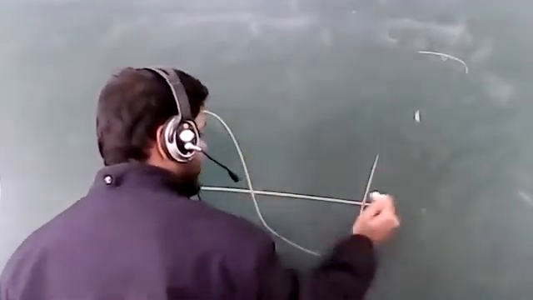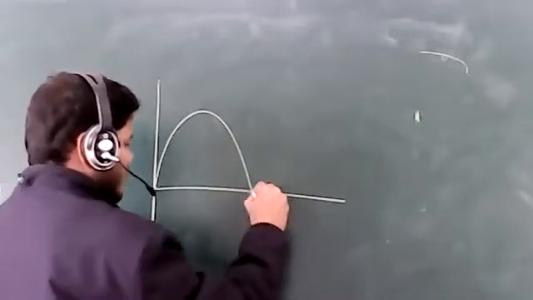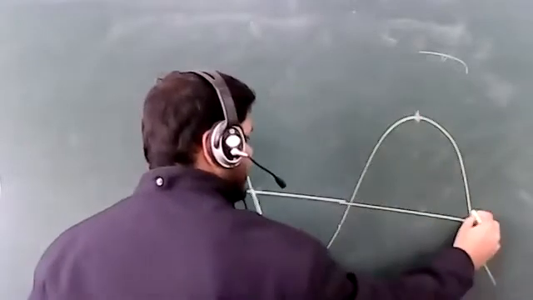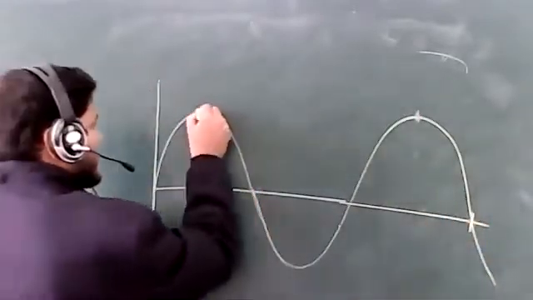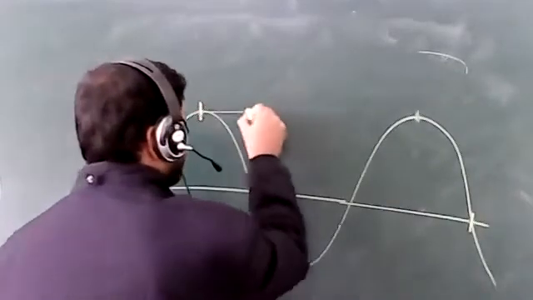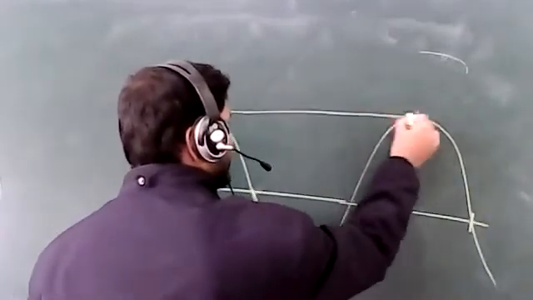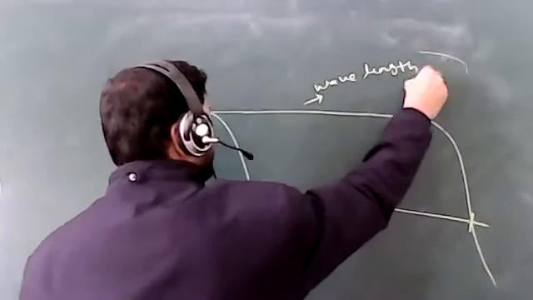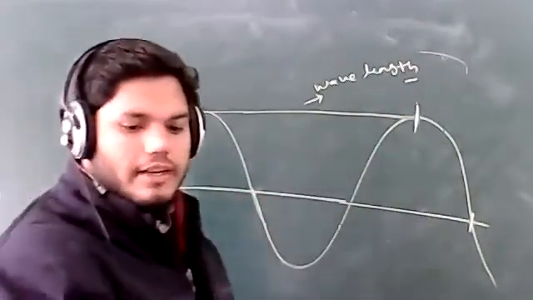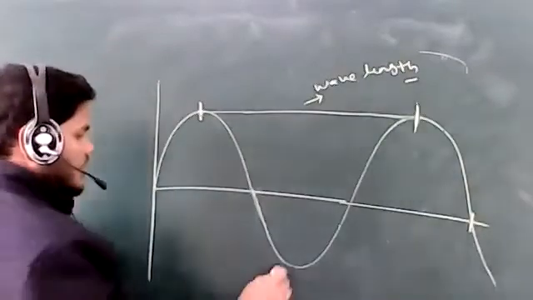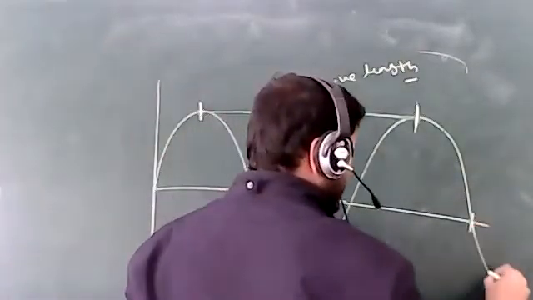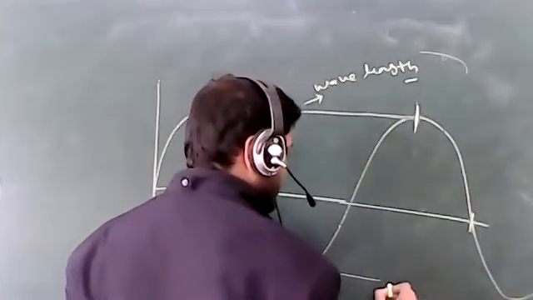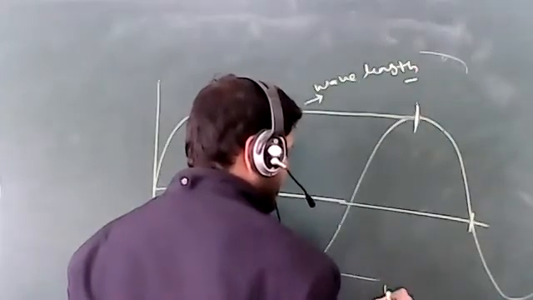Just making the same figure differently. Okay, so just see that, this is the distance between the two crests. So this is the distance. That particular distance is called the wavelength. This particular distance is called what? Wavelength. And it is the same distance if I take the distance between two troughs; it will also be the same. This is also called the wavelength.